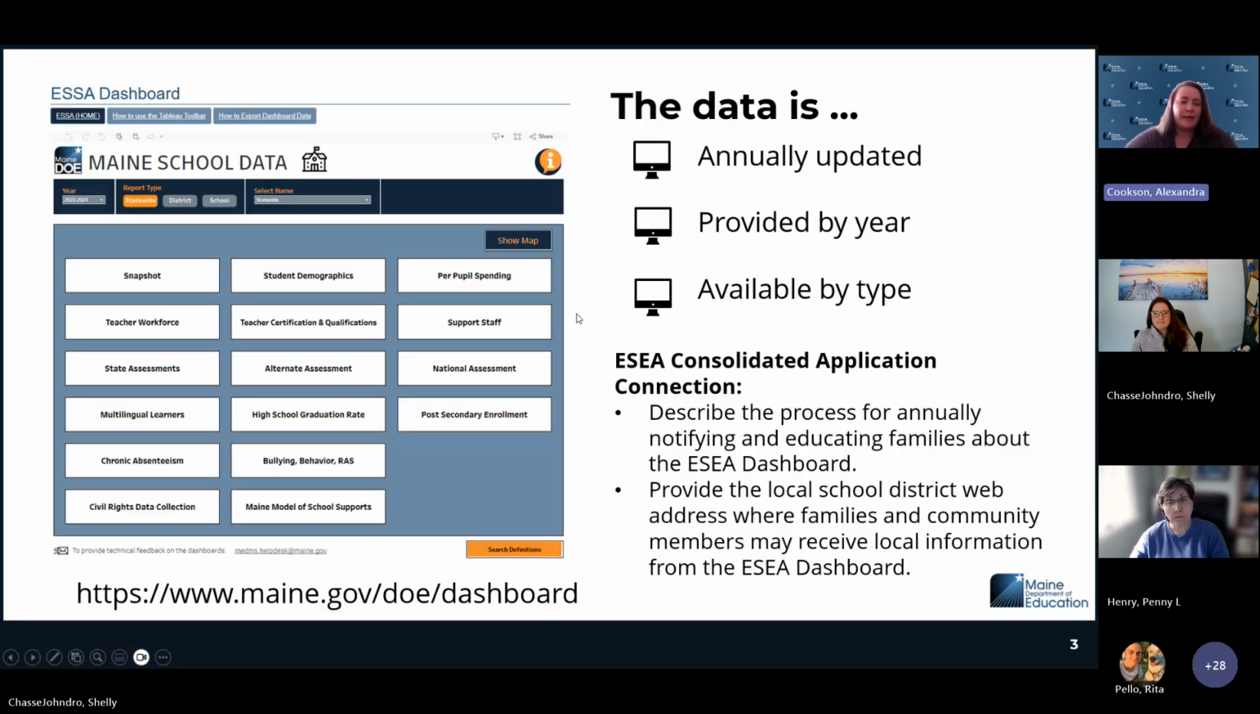So we update this data annually. We provide the data per year, so you can go back a few years on this dashboard, and we provide this data by type as well. So we are going to go through this process today for this dashboard.